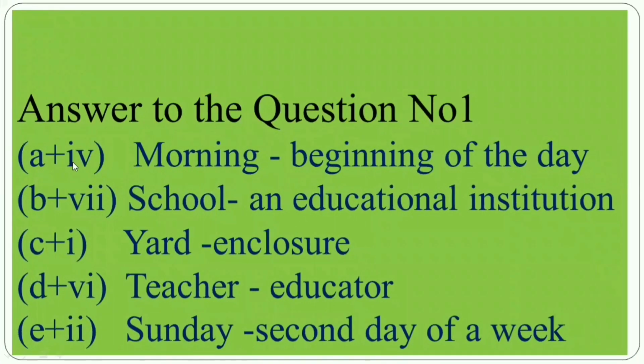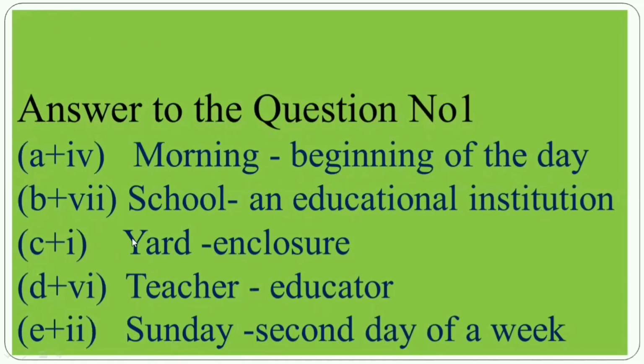So, my dear student, here at first you will write answer to the question number 1, then A plus 4, then you will write morning, then you will give hyphen, then you will write beginning of the day. Second one, B plus 7, then school hyphen, then an educational institution.